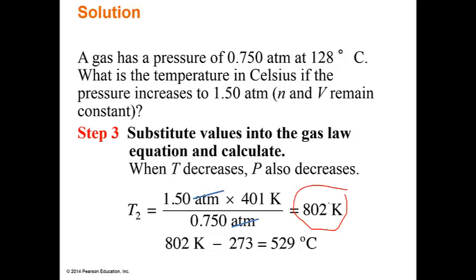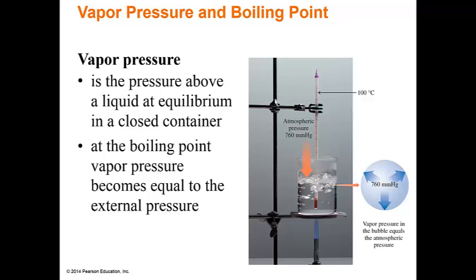Since our pressure doubled, what happened to our temperature? It doubled as well. All right? Pretty interesting stuff, right? It's a direct relationship. And this is also why we use Kelvin, because Kelvin works well like that. That was a horrible explanation, but whatever.